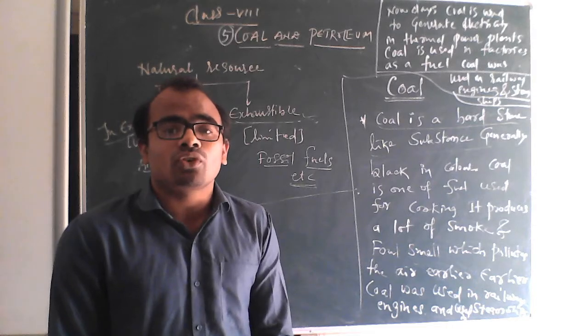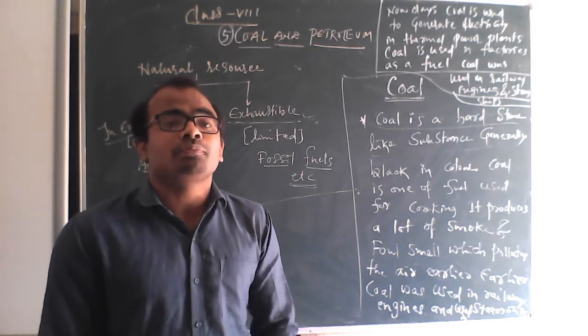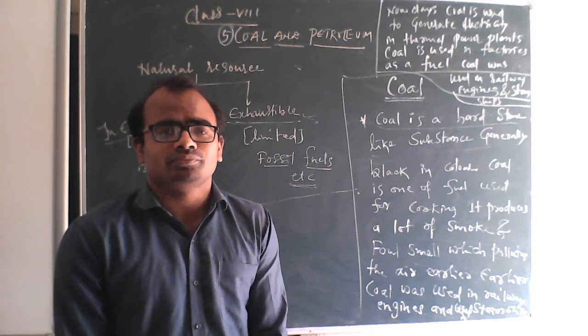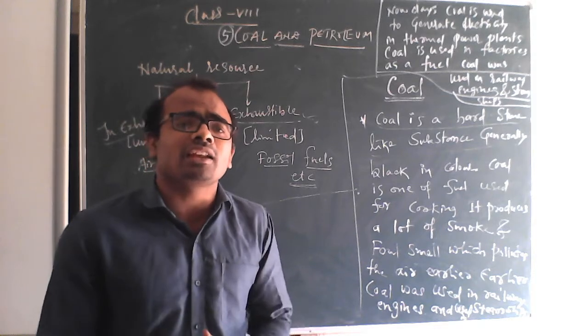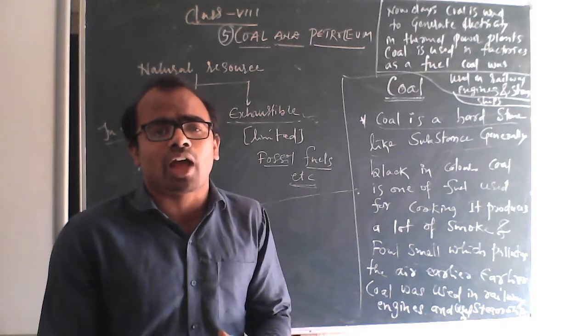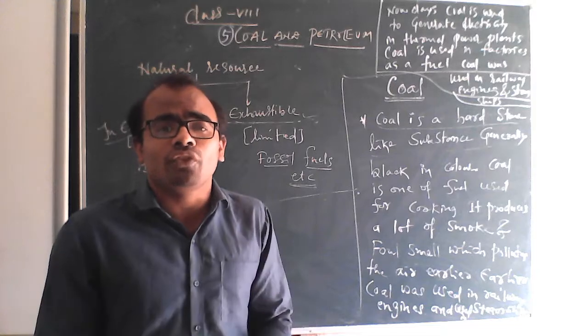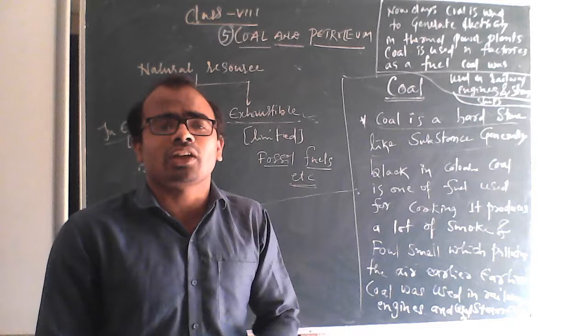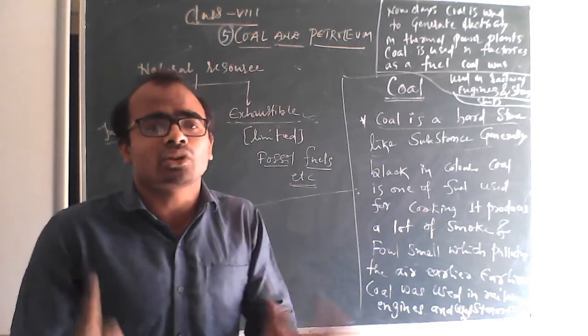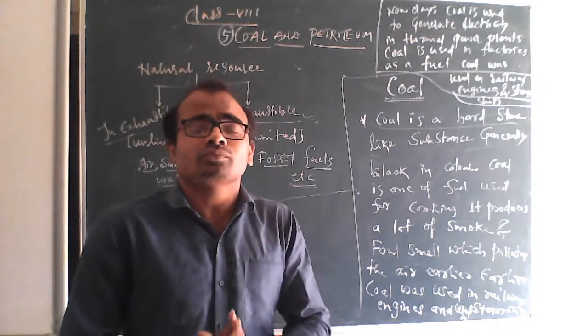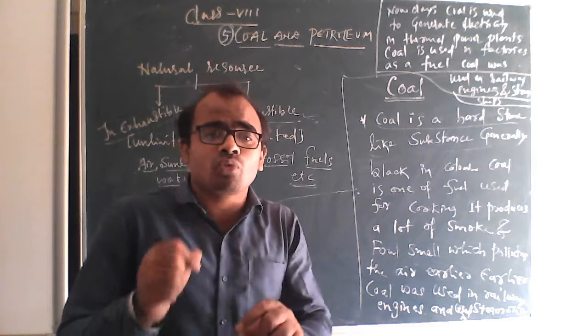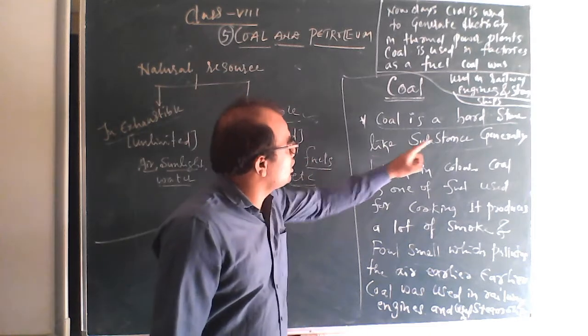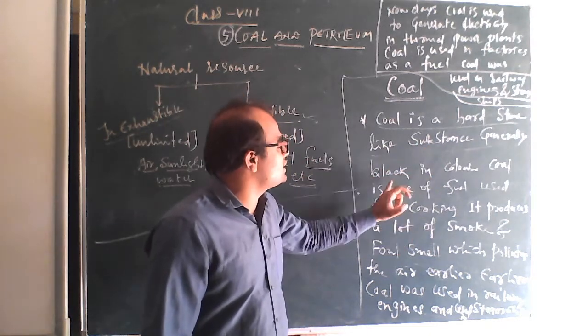Coal is used for cooking. It produces a lot of smoke. It has a high calorific value. High calorific value means it is a good fuel. Calorific value, you will learn in the 10th. If the calorific value is more, it is a good fuel. So this is a hard, stone-like substance and it is black in color.